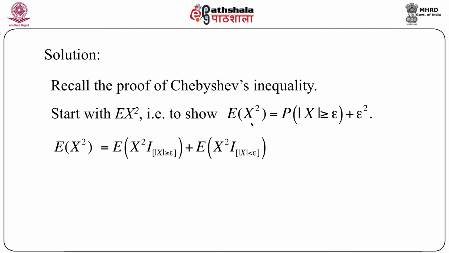So if we want to relate x square with this expression, it is very easy to split expectation of x square into two quantities: expectation of x square times the indicator function of modulus of x greater than or equal to epsilon, plus expectation of x square times the indicator of modulus of x less than epsilon.